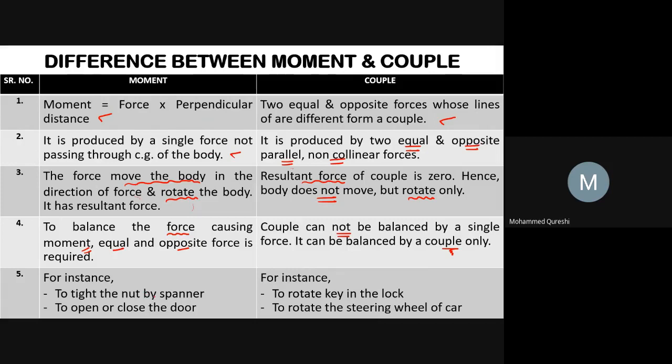Examples of moment: to tighten the nut by spanner, to open or close the door. Examples of couple: to rotate the key in the lock while locking or unlocking it, and to rotate the steering wheel of a car by two hands to steer the car towards left or right. So here is the main difference between moment and couple.